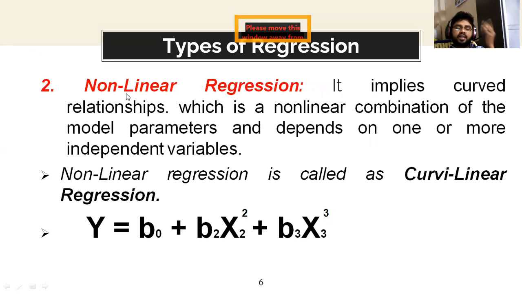Then, what is non-linear? The second one is non-linear regression. It implies a curved relationship, which is a non-linear combination of the model parameters and depends on one or more independent variables. It is quite opposite to the linear model. Non-linear regression is also called curvilinear regression. When you plot the graph of nonlinear data, you may get a curve, not a straight line.